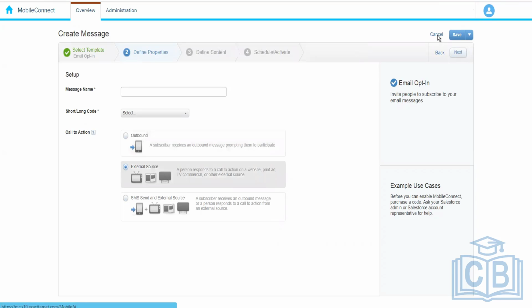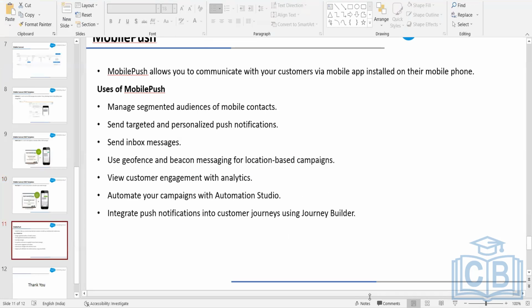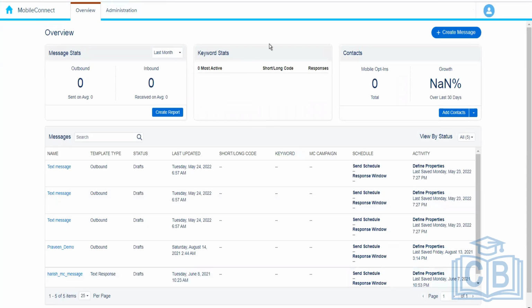So let me cancel this now. Since you do not have the shortcode, you won't be able to see these things in action, how we send the SMS message and how we save it. But you can go through the entire thing, and if you face any problem, just let me know.